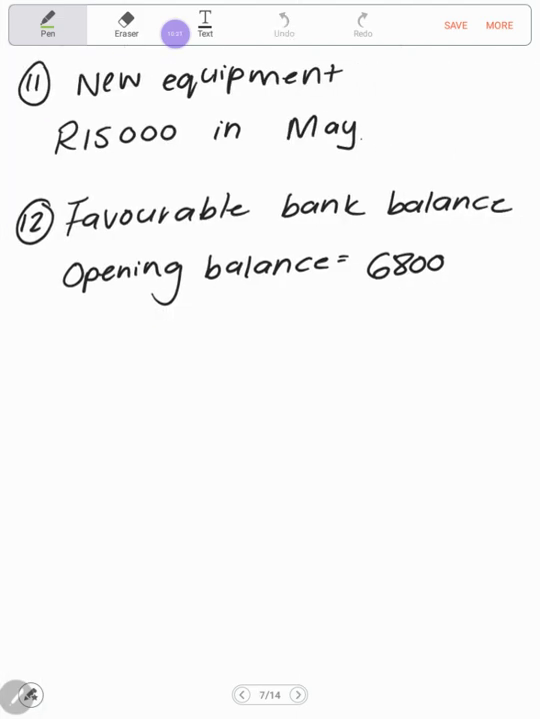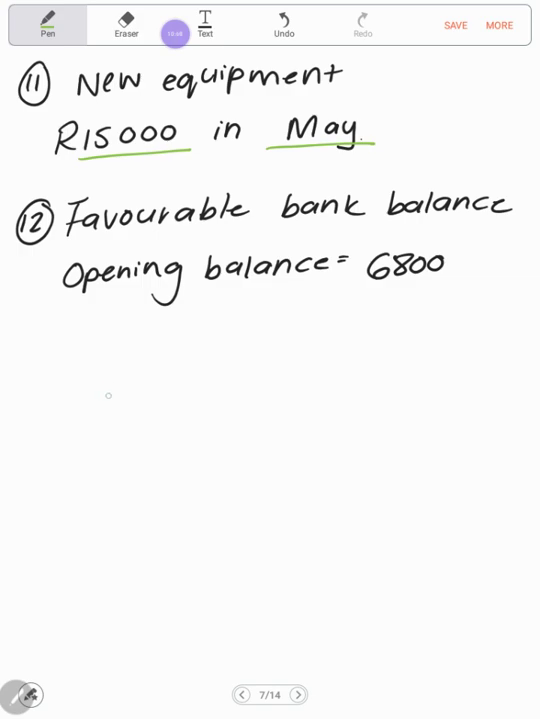Then we are moving on to adjustment number 11. Tulani Stores will buy new equipment for 15,000 cash on the 20th of May. So in your cash budget under payments, you'll have new equipment, and 15,000 will only reflect in the month of May. And then they say that we have a favorable bank balance, opening balance of 6,800 Rand.